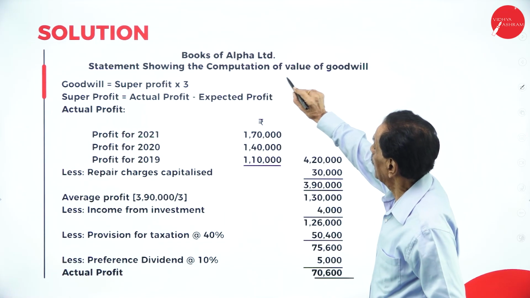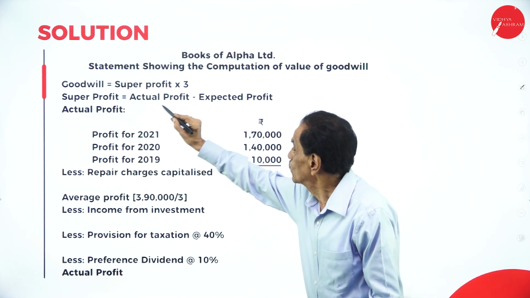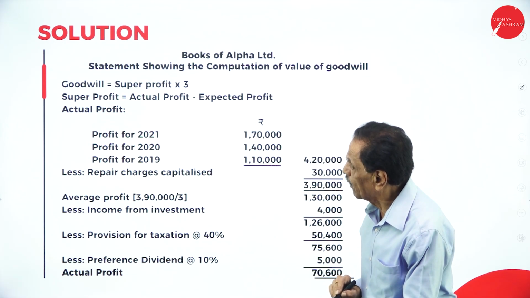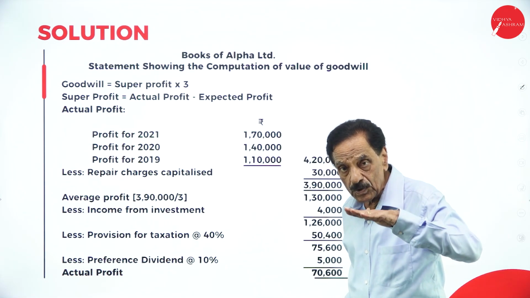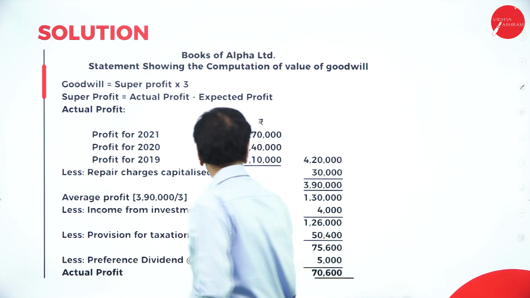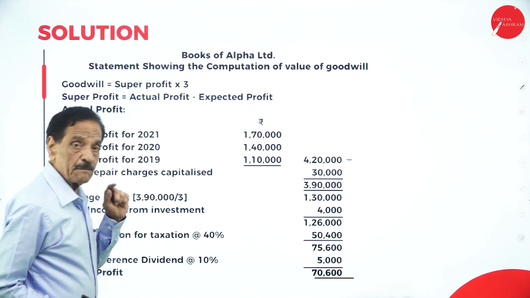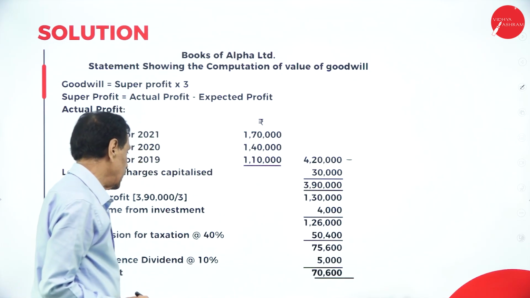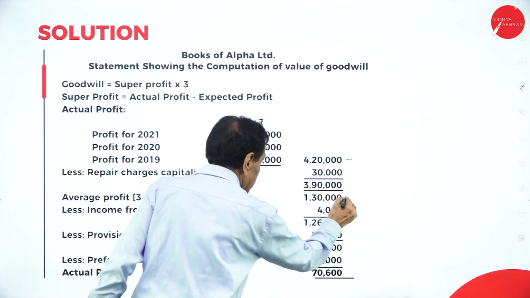We'll move on. Statement showing computation of valuation of goodwill of Alpha Limited. Goodwill is equal to super profit into 3. Super profit is equal to actual profit minus expected profit. Profit of the current year is 1,70,000. It has been reduced by 30,000 to 1,40,000, then 1,10,000. Add the figures: 7 plus 4 is 11, plus 12, this is 4,20,000. Add the repair charges which were not deducted, capitalized; deduct 30,000, giving 3,90,000. Average profit: 3,90,000 divided by 3 is 1,30,000.